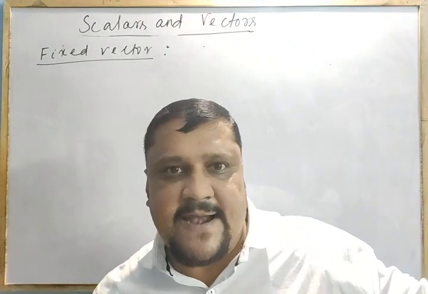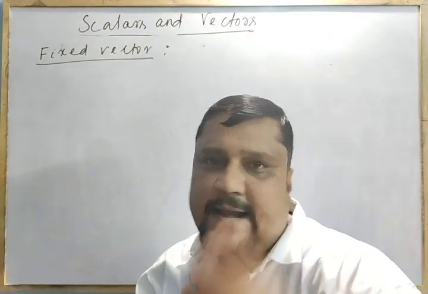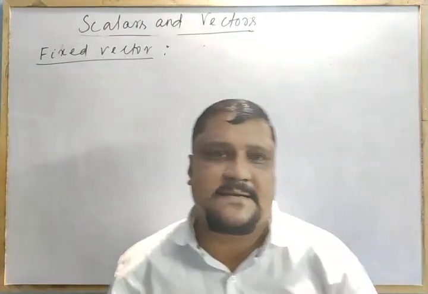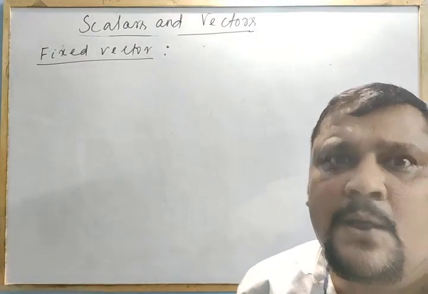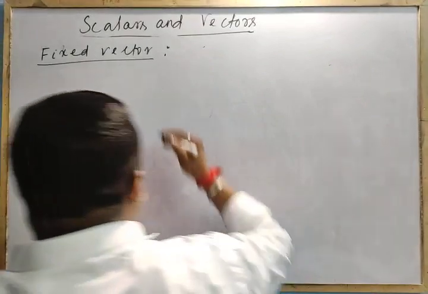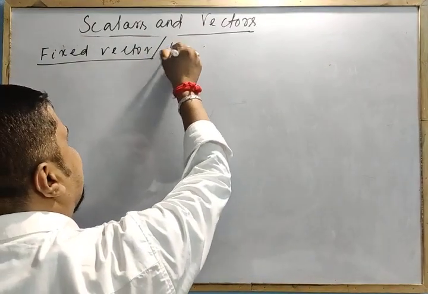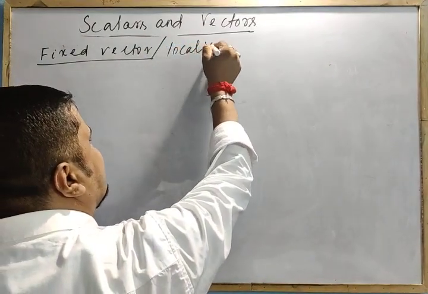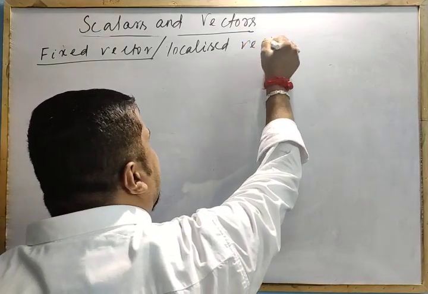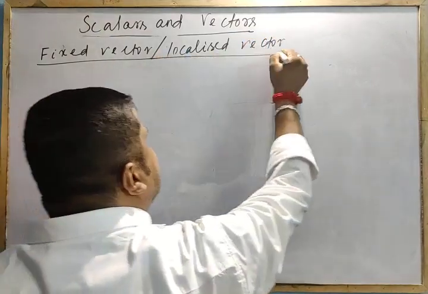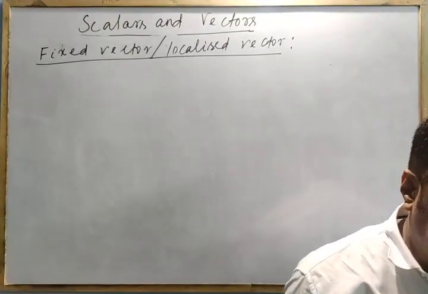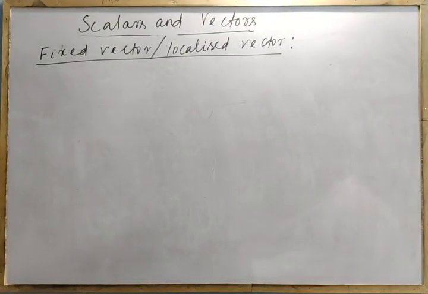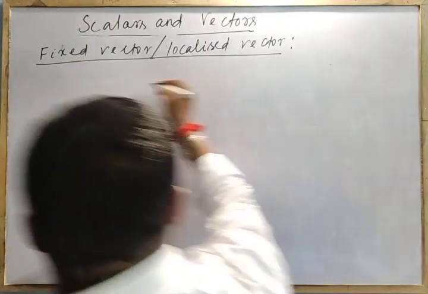The arrow part is the head and the other end is the tail part. If the tail is fixed, that is called a fixed vector, or also a localized vector. Localized means the initial point is fixed.